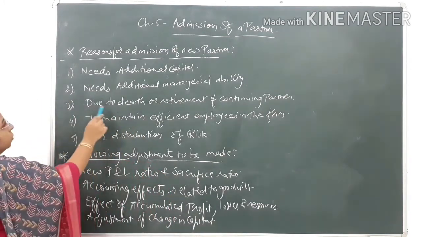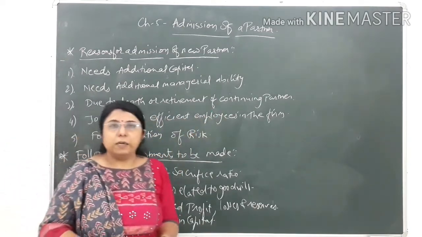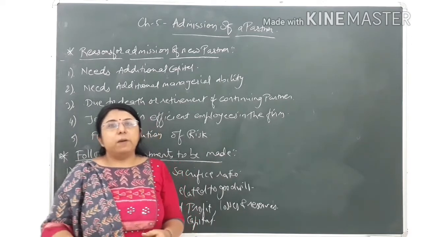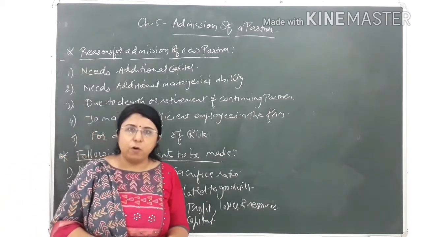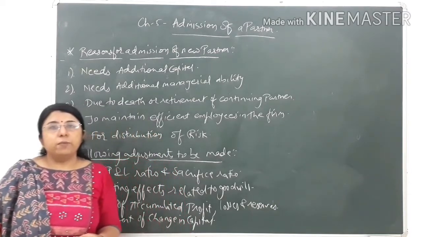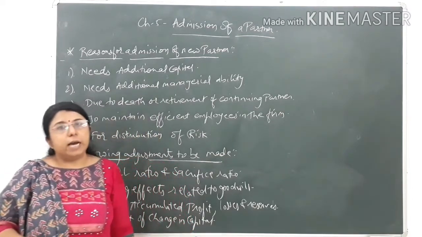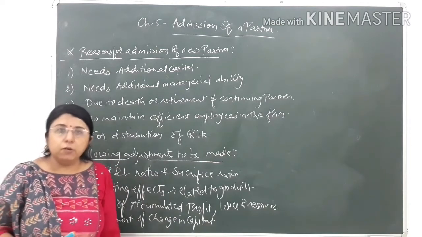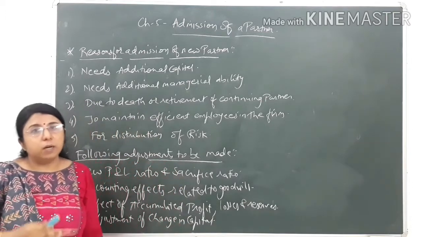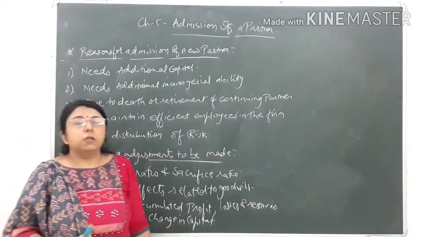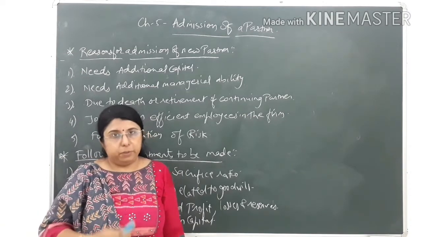The third one is due to death or retirement of a continuing partner. Again the same example, two partners A and B. Out of that, suppose partner B's death has occurred or he voluntarily retires from the firm. So naturally we need to admit some other new partner in order to continue the business. So due to death or retirement of the existing partner, we need to recruit another partner in order to continue the business, to share the profit and loss, or to get the additional capital.